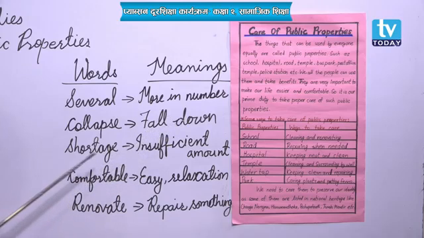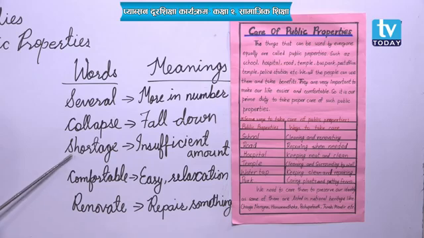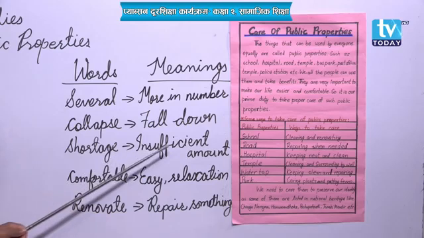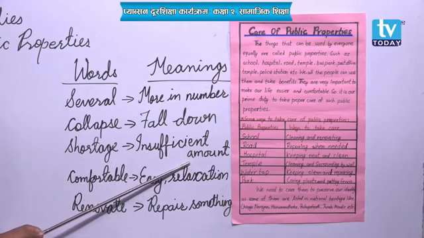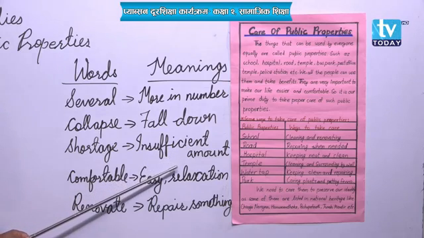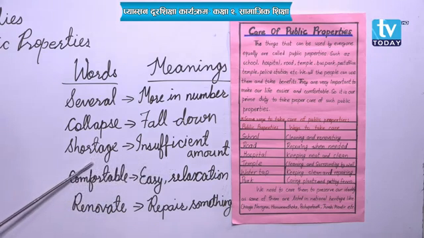Then the next word is S-H-O-R-T-A-G-E, shortage. Once again, shortage. That means insufficient amount. Like some things you may need more of but there isn't enough. In that condition you can say shortage.